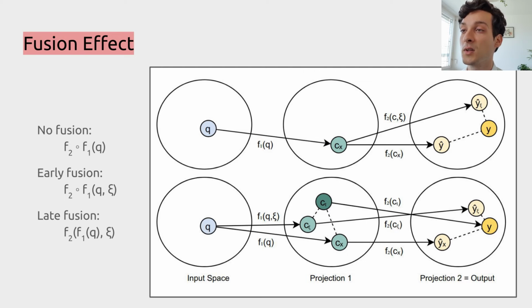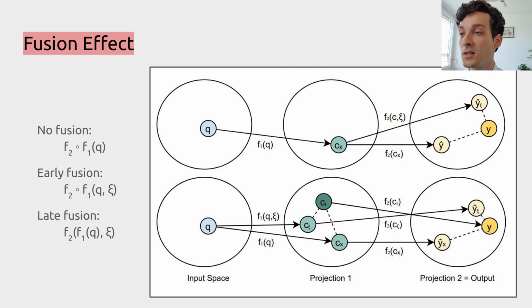Finally, there is the more fundamental question: how does this fusion actually work? It's well documented that it works, so at some point it's going to predict results which are closer to the correct answer in the loss space. Each circle in the figure is a vector space, and the top row shows a model with late fusion and a model with no fusion. The bottom row shows a model with early fusion and a model with no fusion.